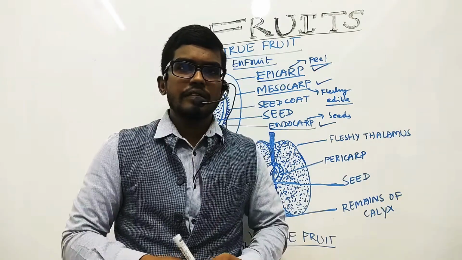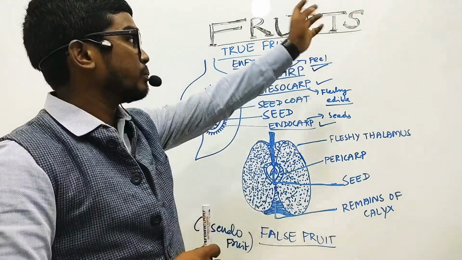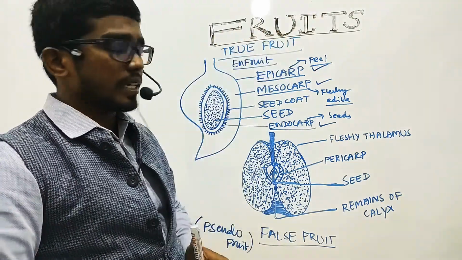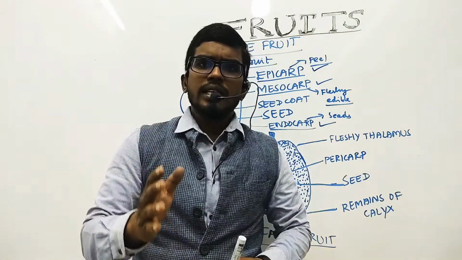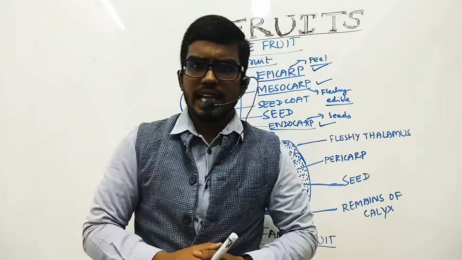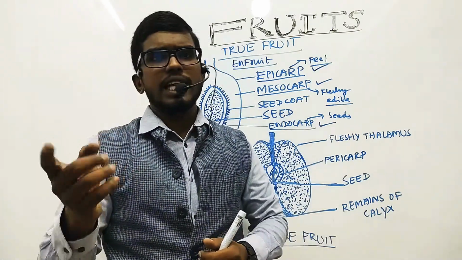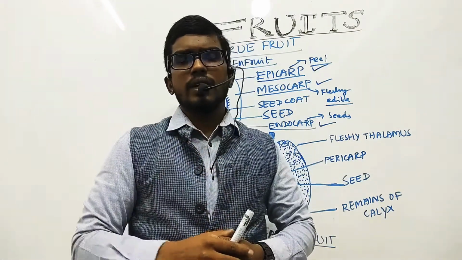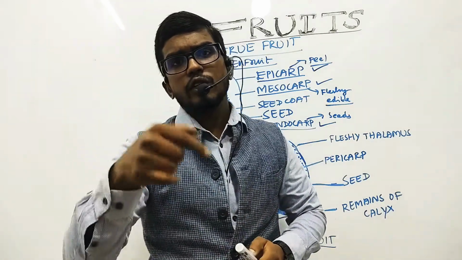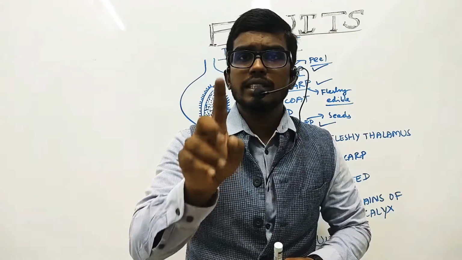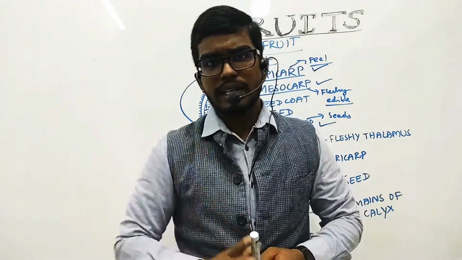In today's session, we are going to discuss one more important post-fertilization structure, that is the fruit. As we all know, fruit is formed after the process of double fertilization. So the fertilized ovules will develop into the seeds, whereas the ovary wall is stimulated to form the fruit wall, that is, we also term it the pericarp, the fruit wall or the pericarp.